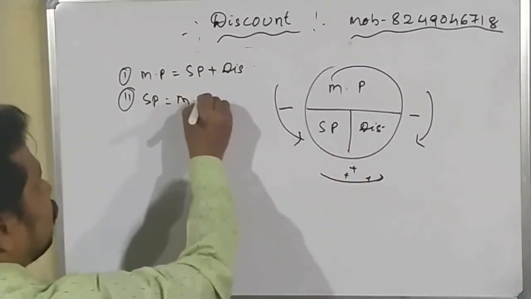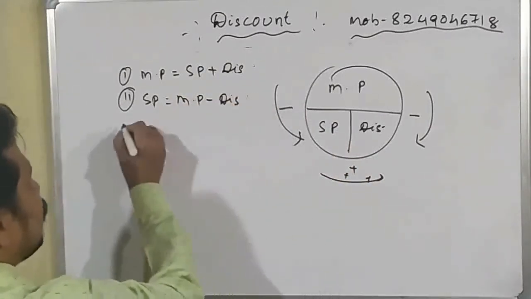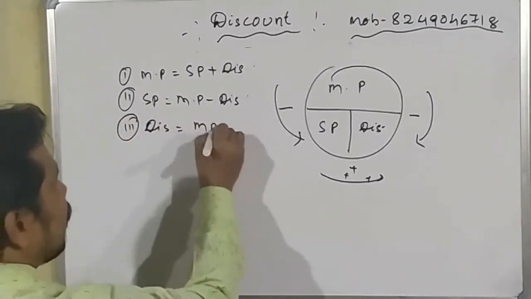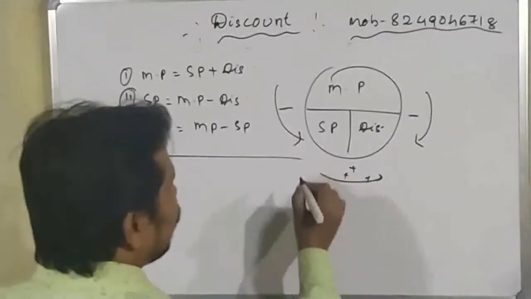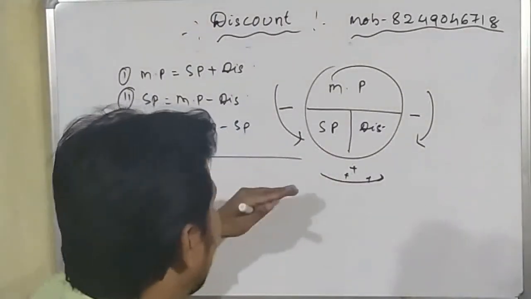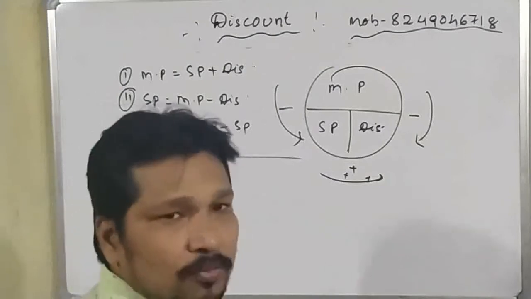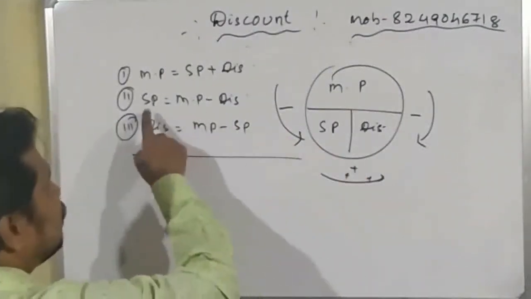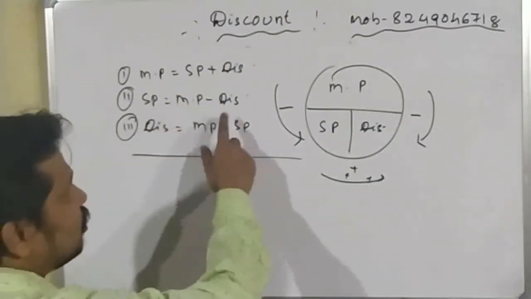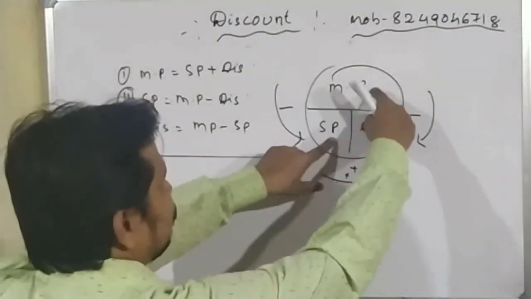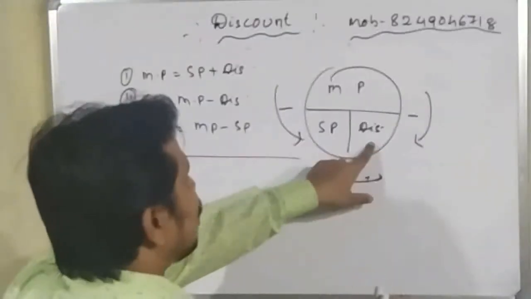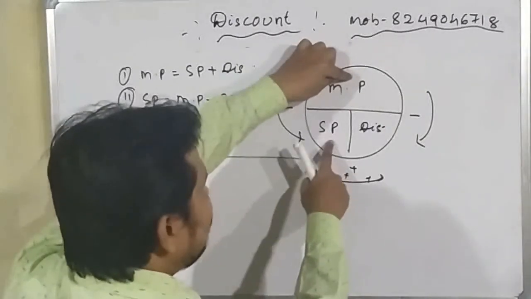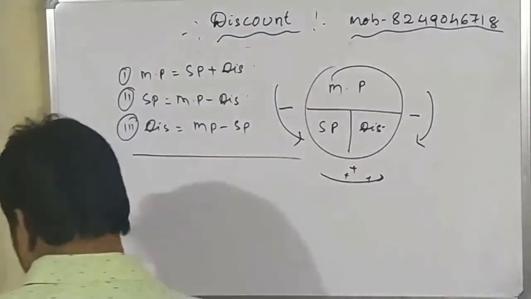Mark price minus discount, and the third one: discount is how much? Discount is equal to mark price minus selling price. Okay students, this type of diagram will help you find the formulas about discount. So what are the three formulas? Selling price is equal to mark price minus discount, and discount is mark price minus selling price. So mark price is how much? Selling price plus discount.